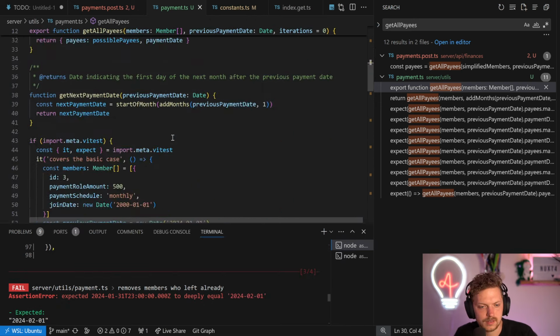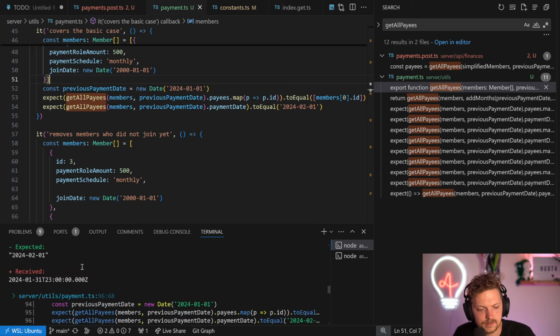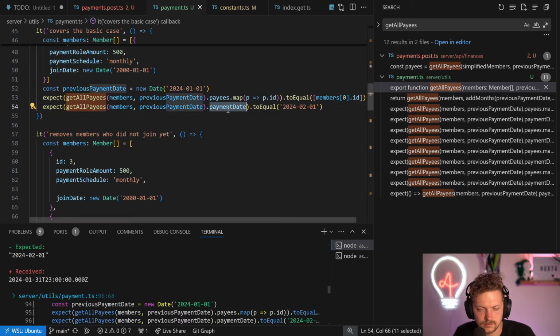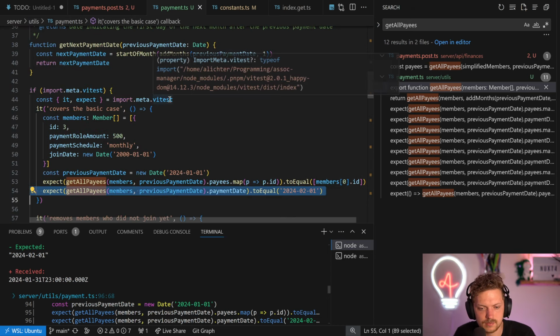Let's quickly have a look. Because if I run this in a different time zone, this will also break. I mean, it would be enough to say we test the get new payment date function.